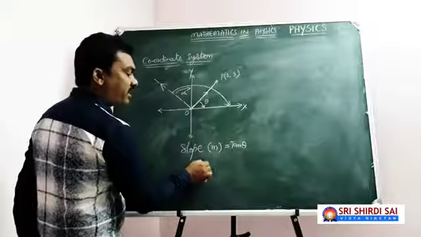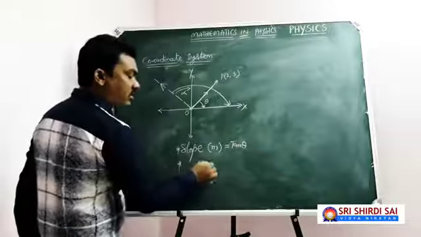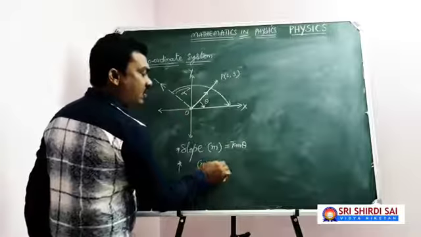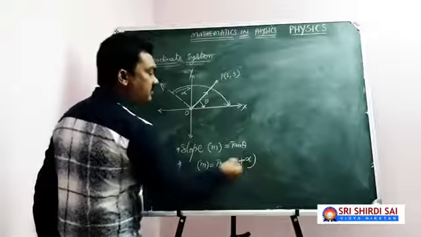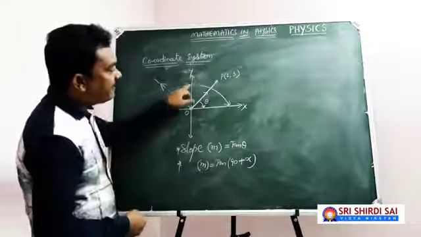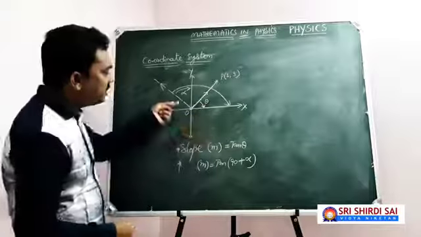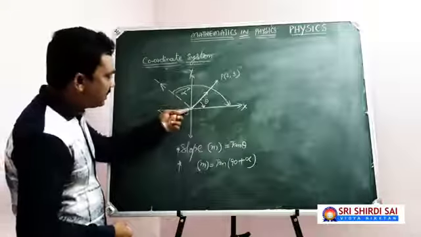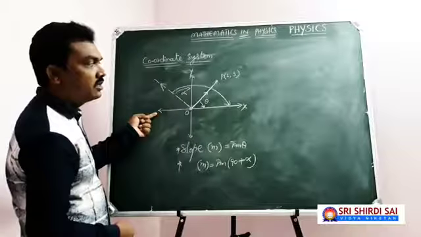Then the slope can be written in the second case. In the second case, the slope will be equal to tan of (90 plus alpha), because your line is going to make an angle 90 plus alpha with the positive direction of x-axis. This angle you should not take, because this is the negative direction of x-axis, you have learnt already.